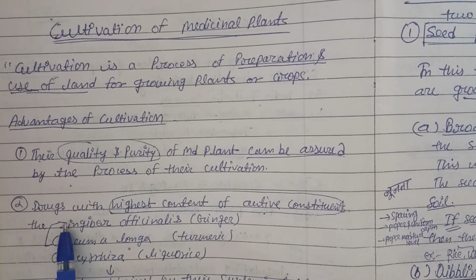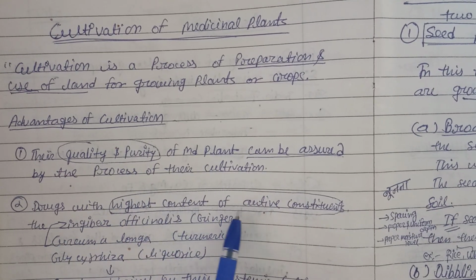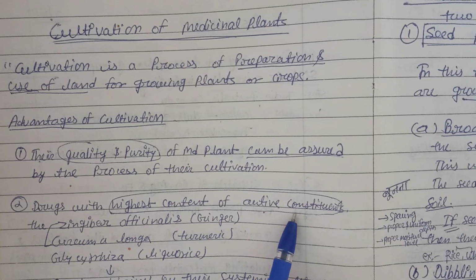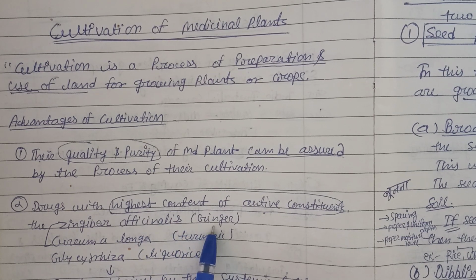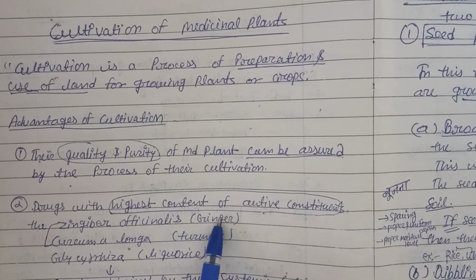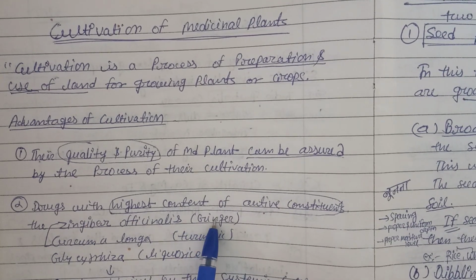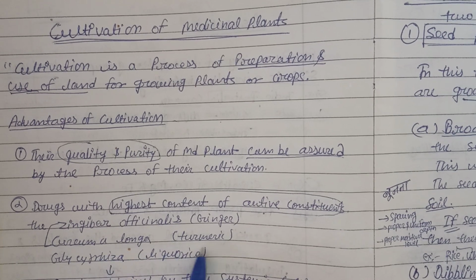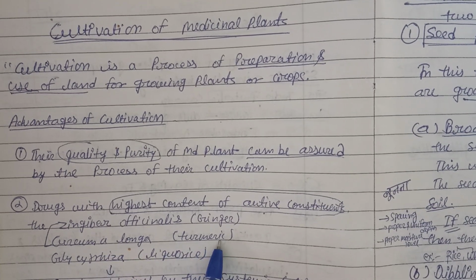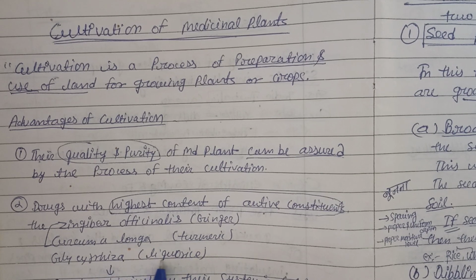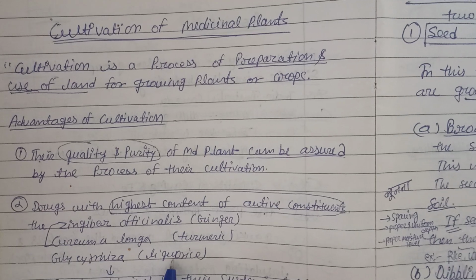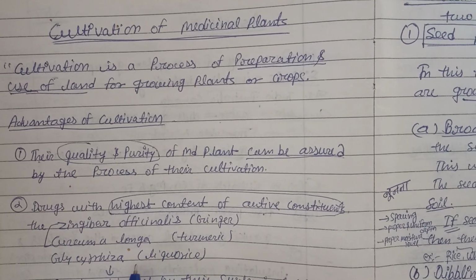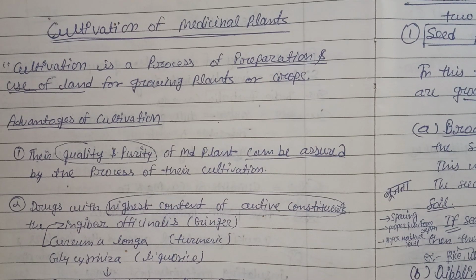The second advantage we can mention here is drug with the highest content of active constituents, which is possible only with cultivation. For example, Zingiber officinale, where we expect gingerol; that gingerol is the active constituent in the volatile oil. Turmeric, Curcuma longa, where curcumin is the active constituent. Glycyrrhiza glabra, licorice root, where glycyrrhizin or glycyrrhizic acid is the active constituent. That is possible only with systematic cultivation, right?